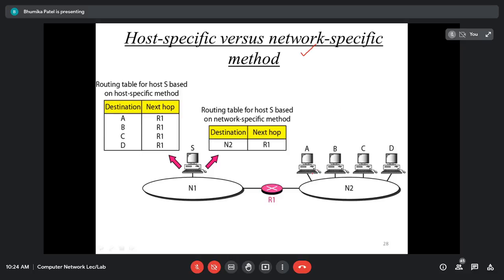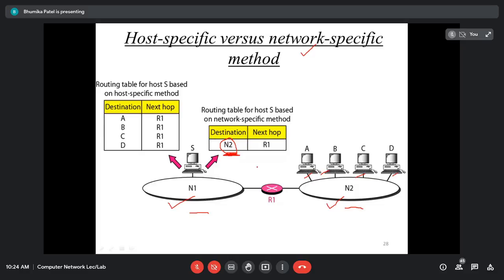So instead of listing the individual entries, we are going to use only a single entry, that is the network 2, right? Also, networks are identified by their network address. So for example, this network has its own unique ID, and this network is going to have its own unique ID. Okay, so we are just going to use the IP address, that is the first address of the network.